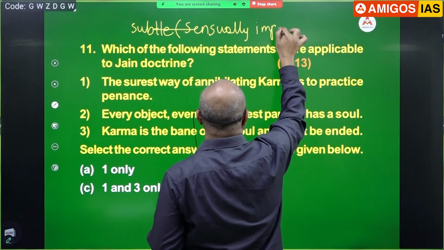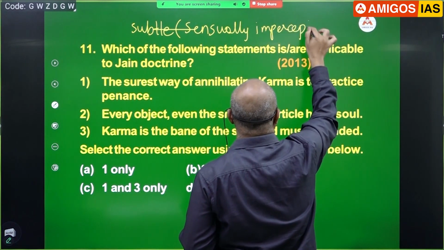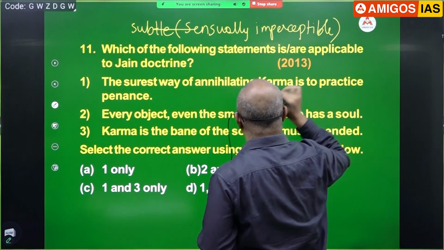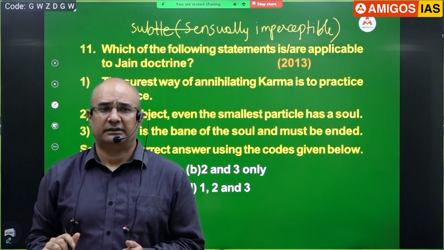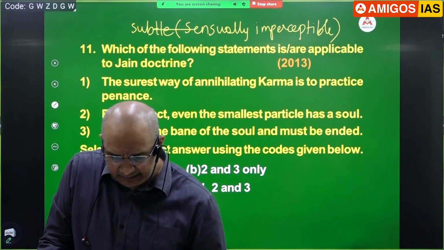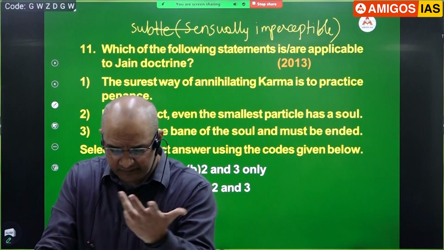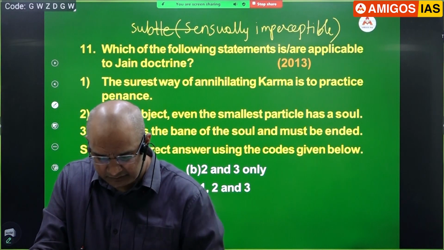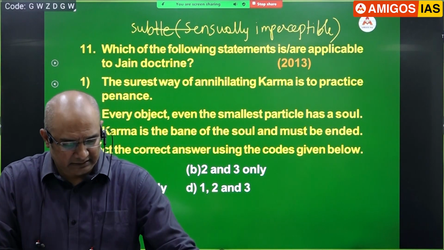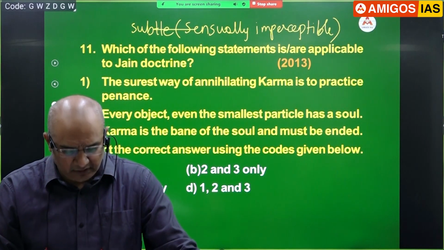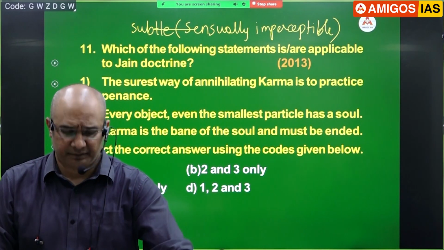You can't experience that by your physical senses, but they say it should be there. There is something like that. Karma, according to Jains, is a subtle, sensually imperceptible matter. You can't get it by sense.